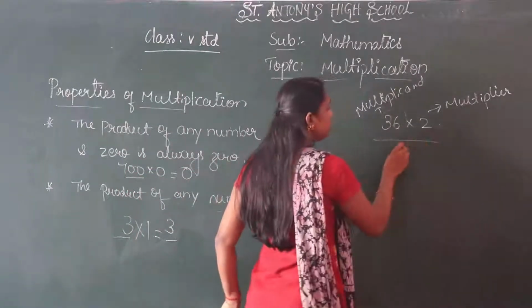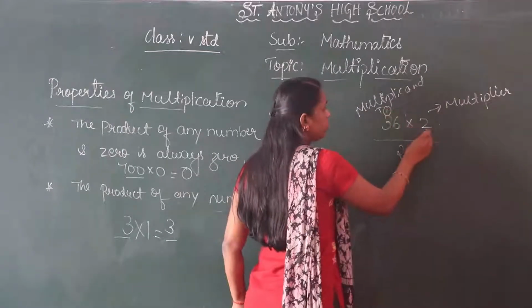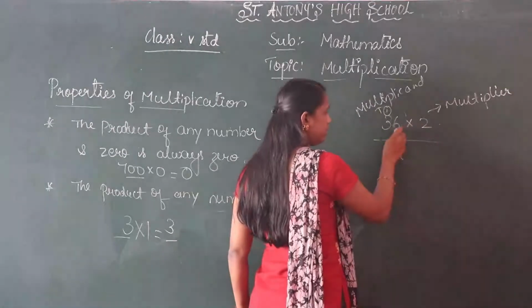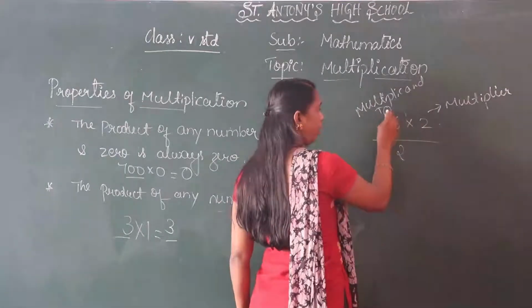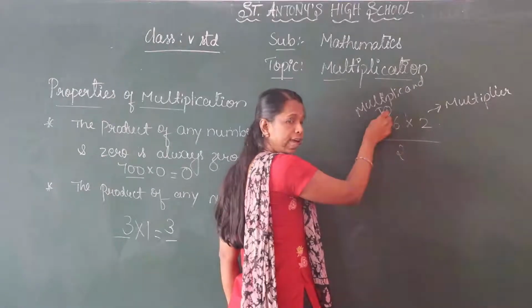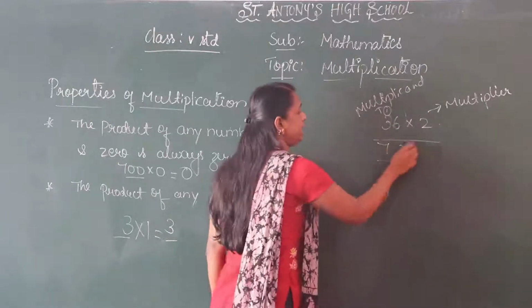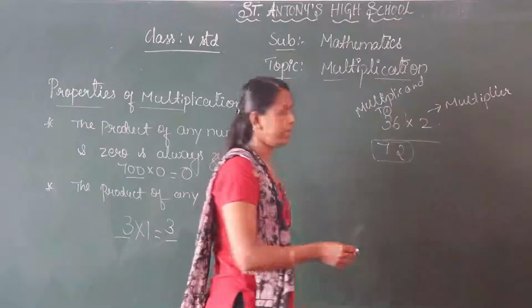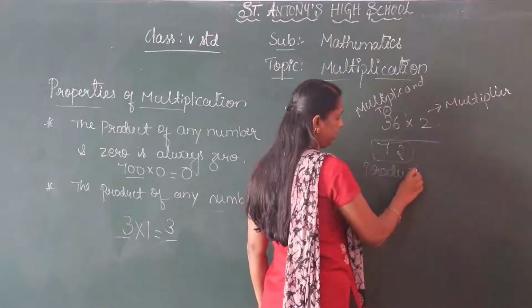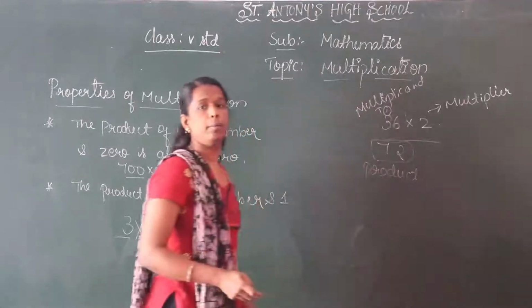2 6s are 12, 1 carry, 2 3s are 6. 2 6s are 12, get 2, 1 carry, 2 3s are 6, here plus 1 carry, 7. This answer we call it as product. Clear children? Answer, that is we call it as product.